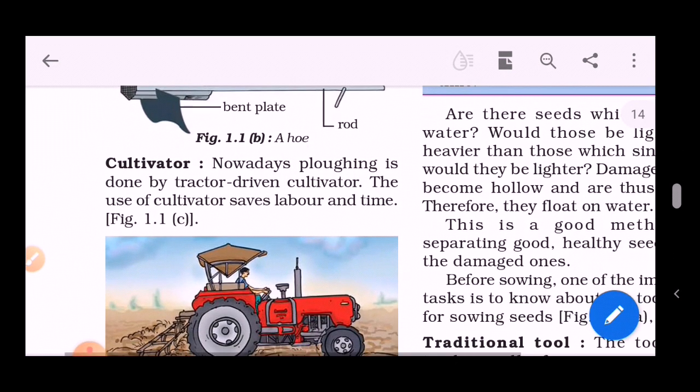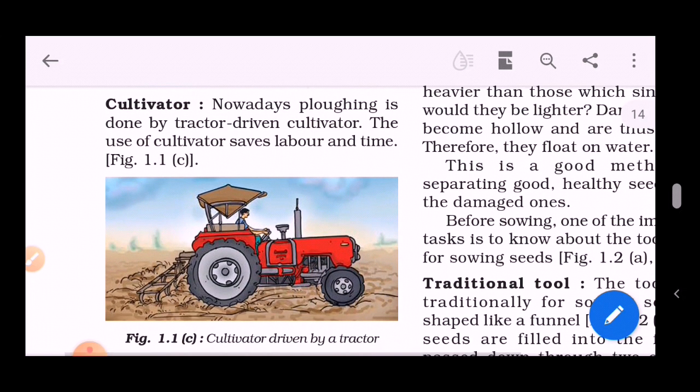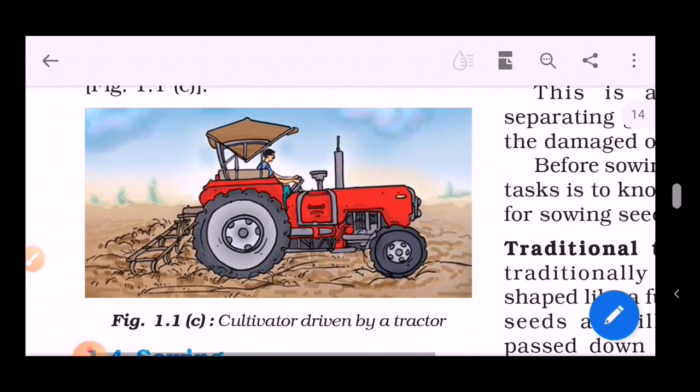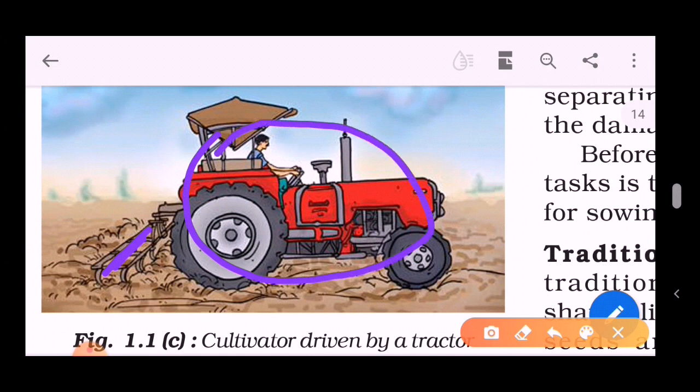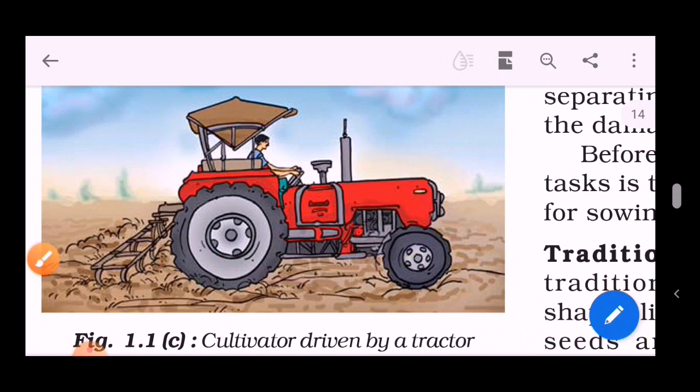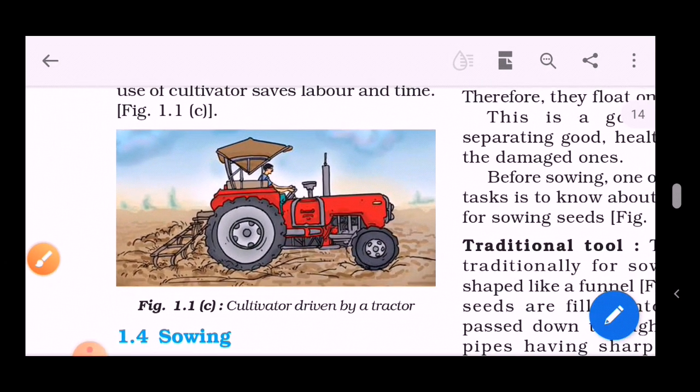The next tool is the cultivator. Nowadays, plowing is done by a tractor-driven cultivator. The use of a cultivator saves labor and time. This is nothing but the same plow which is driven by a tractor. You can see the same plow here, but the only difference is that it is driven by a tractor, not by bulls, camels or horses.